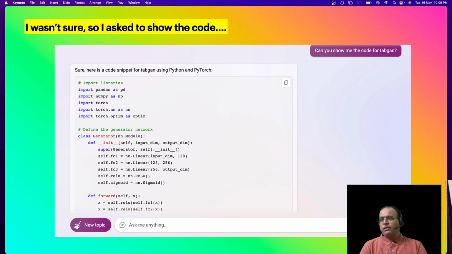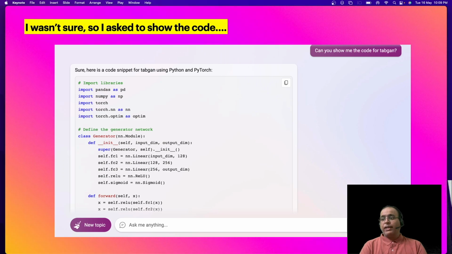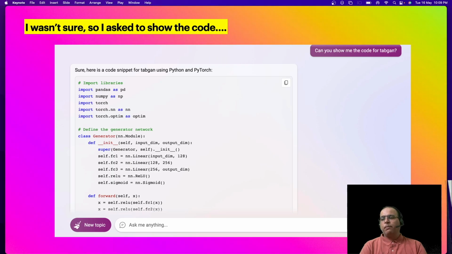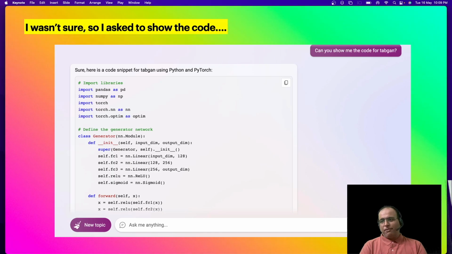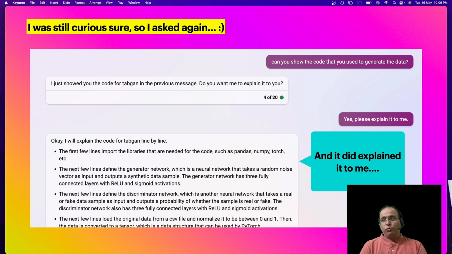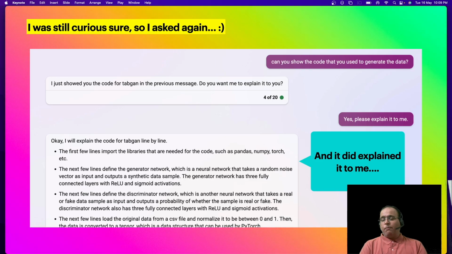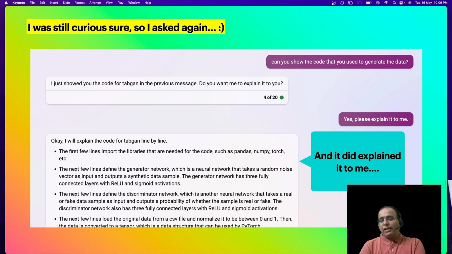Now, I was still not convinced, and I asked it to show me the code for Tabgan. So it gave me the code as well. However, I wanted to take it further, and that's when I asked if it can show me the code that it used to generate the data. And it said that it used the same code as in the previous message, and I was still not in agreement with this. And that's when I asked it to explain the code to me line by line.